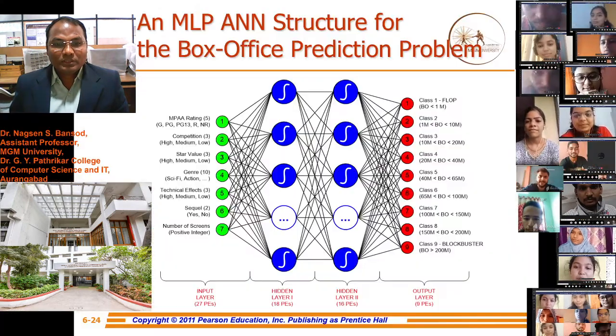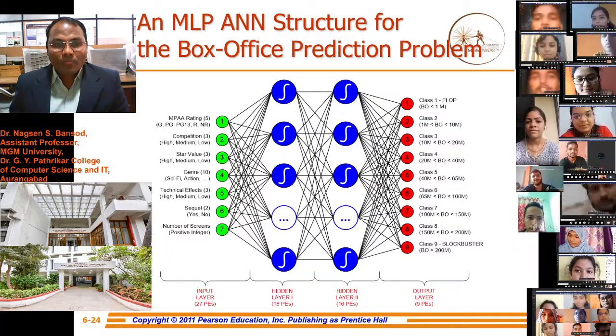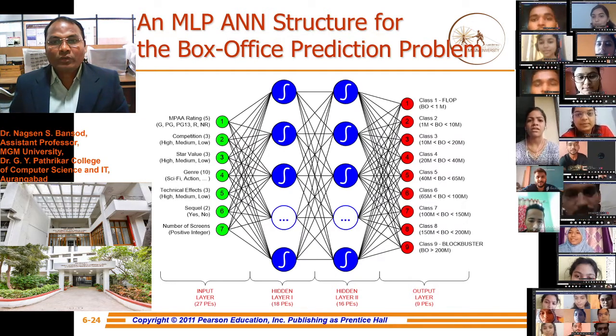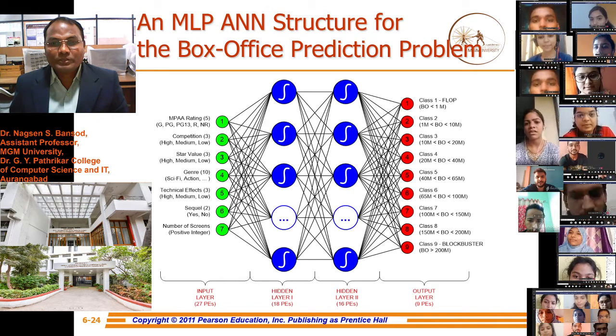Today we will see a multi-layer perceptron artificial neural network structure for the box office prediction problem.